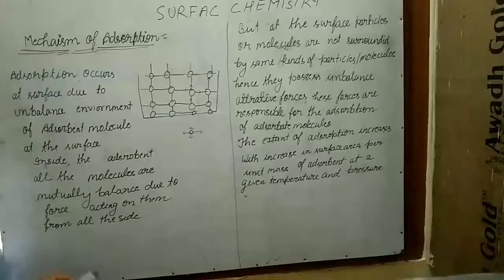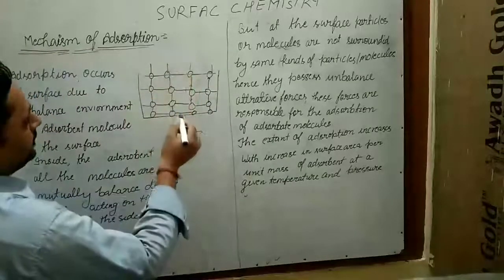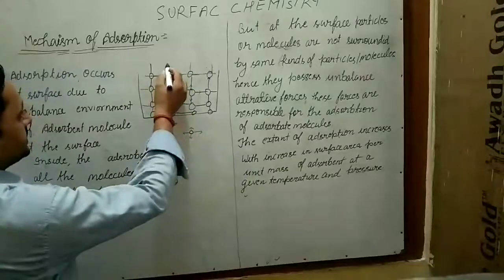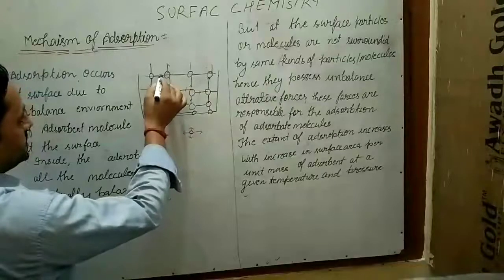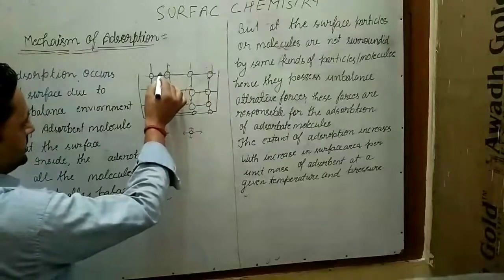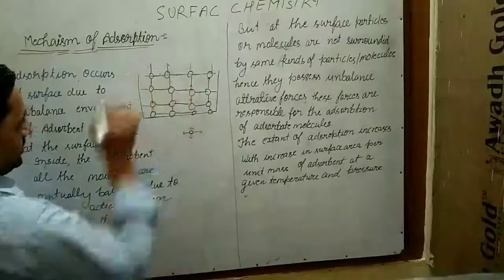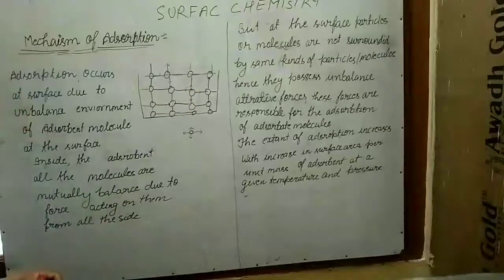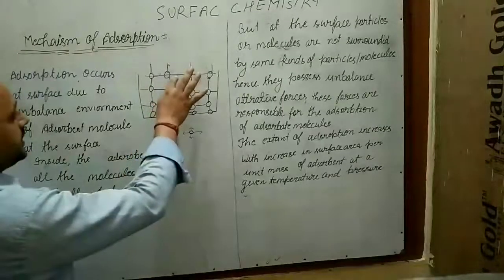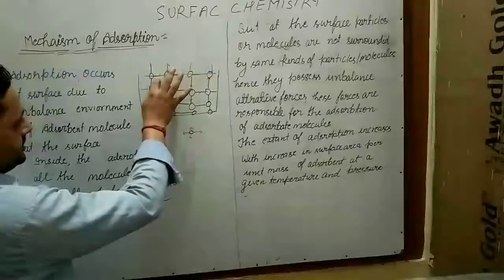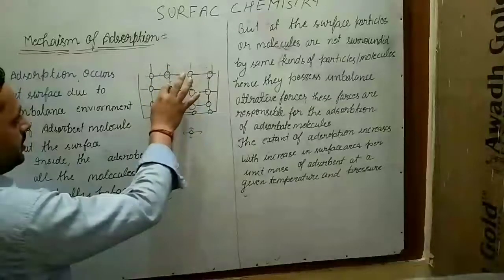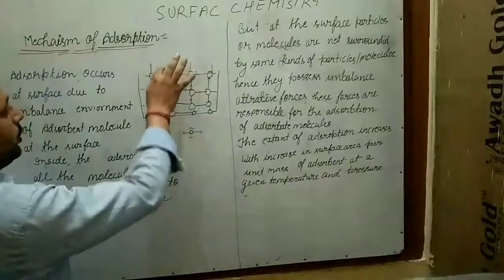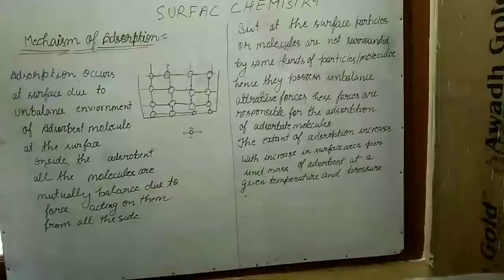But if you see the upper layer, this molecule is surrounded on 3 sides, from this side, that side and this side also. The force of attraction of that one is being cancelled by this, but because of this, the molecule will attract the other molecule.